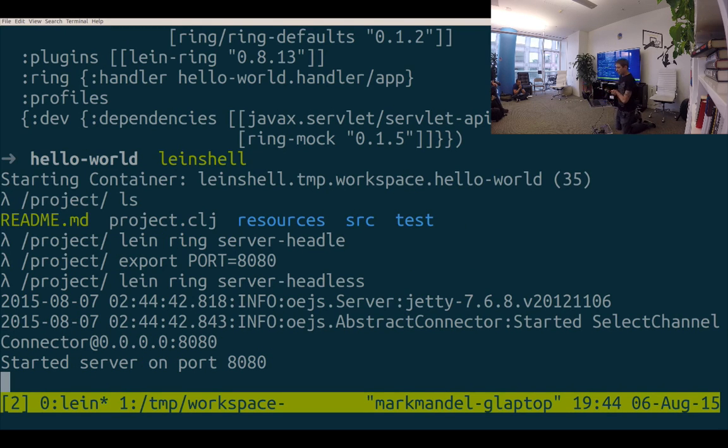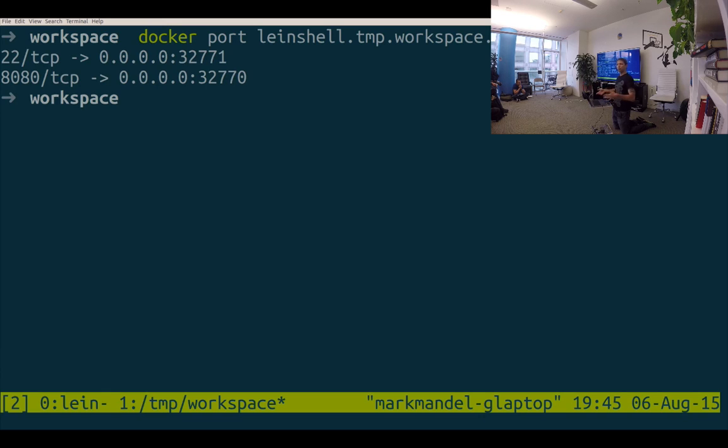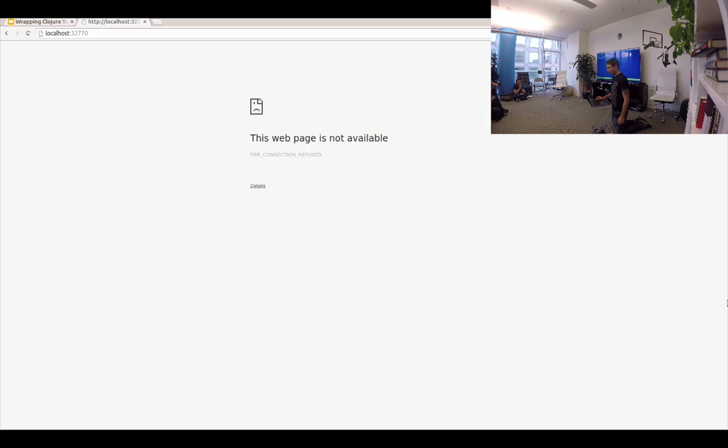Nothing too fancy. Now, while that's spinning up, for those of you who may not be as familiar with Docker, Docker does a really nice thing in that it will map exposed ports from the container to your local host. So we can actually go and have a look at what those are. I've got 8080 inside this container exposed, so I can go look that up. So I come back to my host. I can write docker port, and I can say, this is my container name. So that's the name I actually gave it. And it'll say, OK, cool. 8080, that's pointed to 32770 locally.